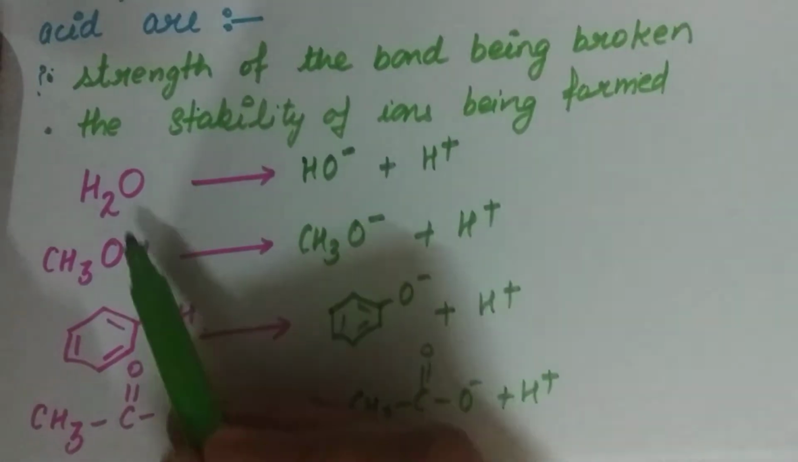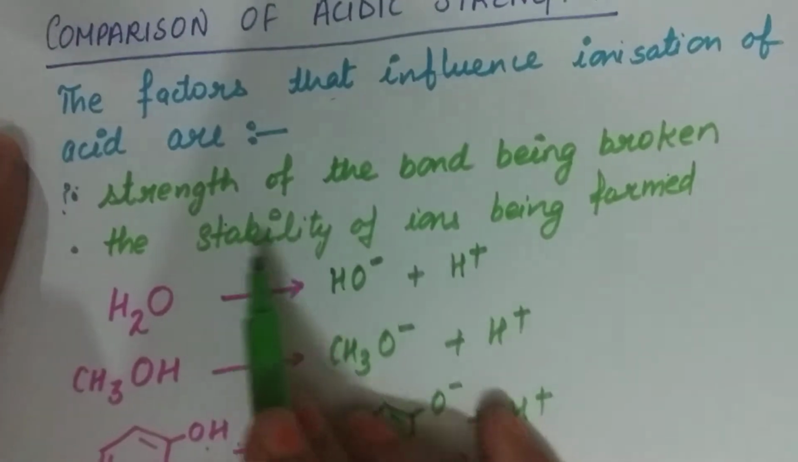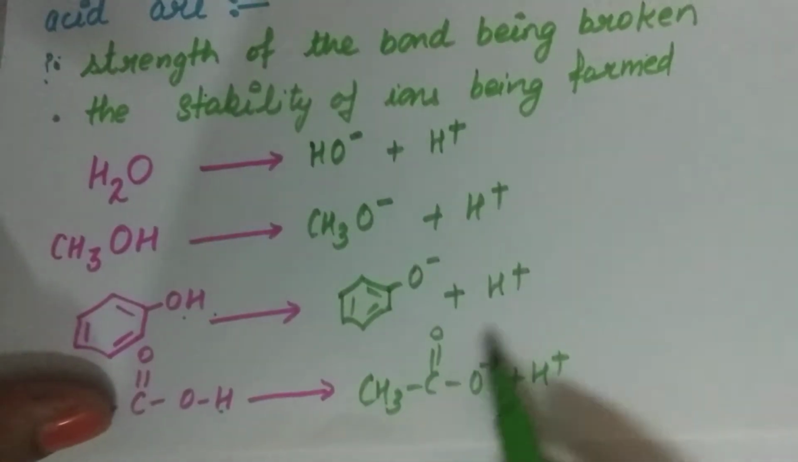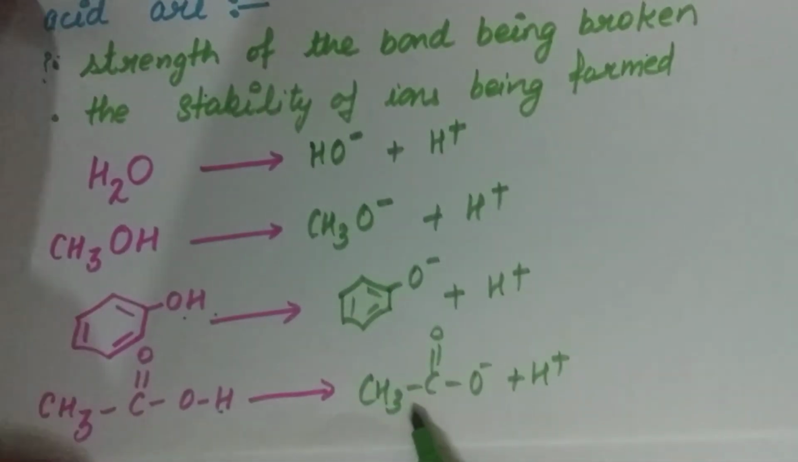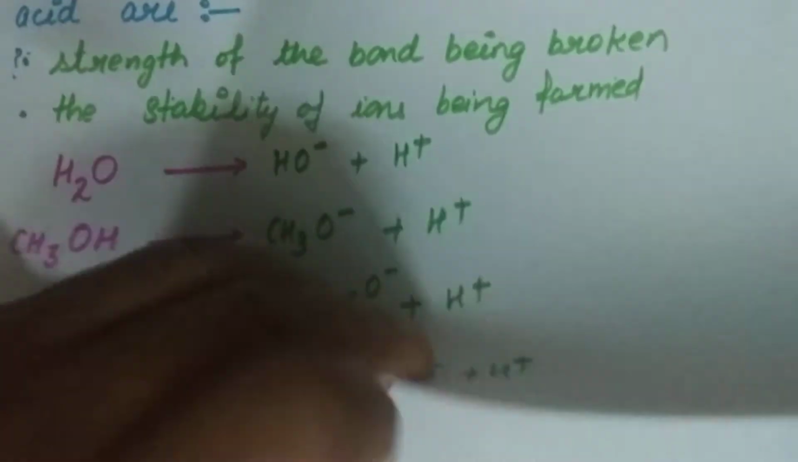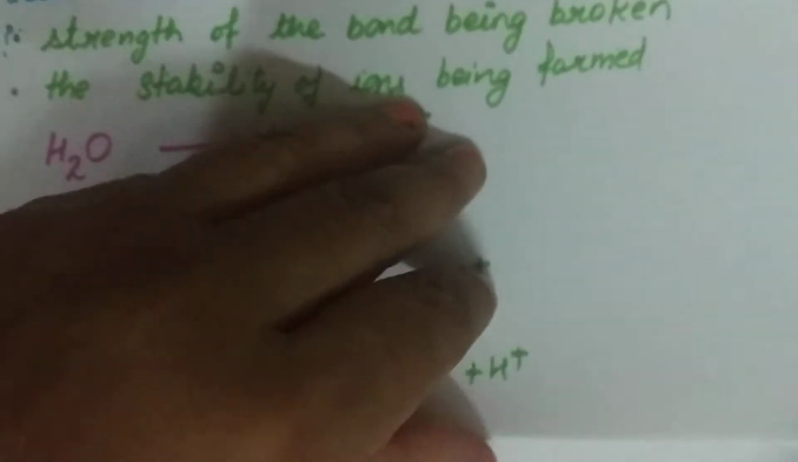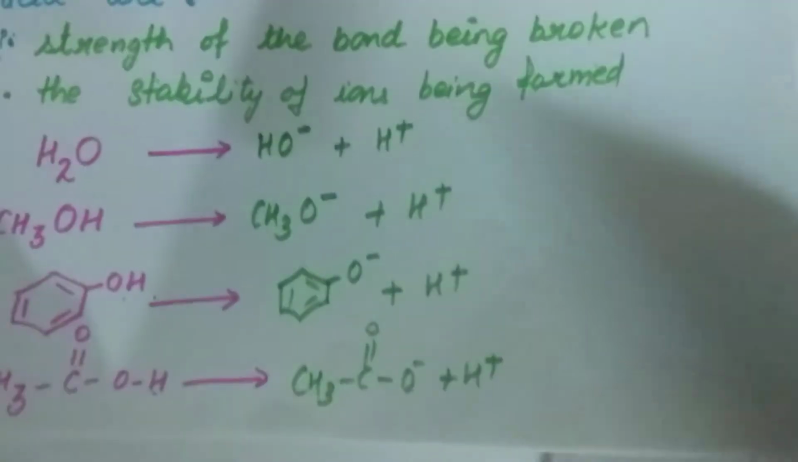Now how strong are these acids? The second factor that will be covered is the stability of the ion formed. Now the ion formed, H positive, is common in all of these. So how stable this other part is will decide the strength of the acid, whether it will be a stronger acid or a weaker acid. So let us see how we can compare the acidic strength of these compounds.